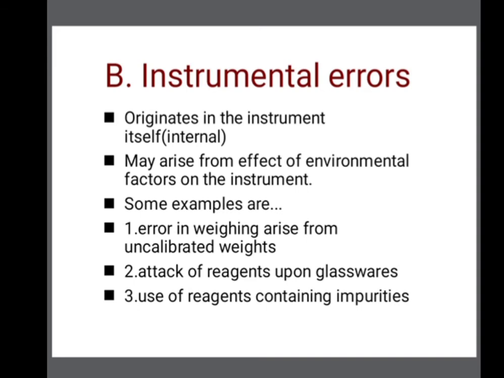For example, error in weighing arises from uncalibrated weights. That means the calibration of the weighing balance is important. When the weighing balance is not calibrated, at that time the weight which has been taken is incorrect. Next example is attack of reagent upon glassware. Again, you know it very well. And the last one is the use of reagents containing impurities. That means impurity affects the final results.